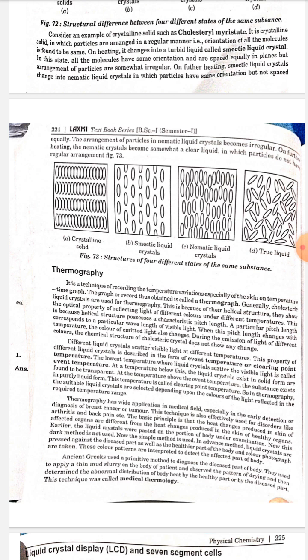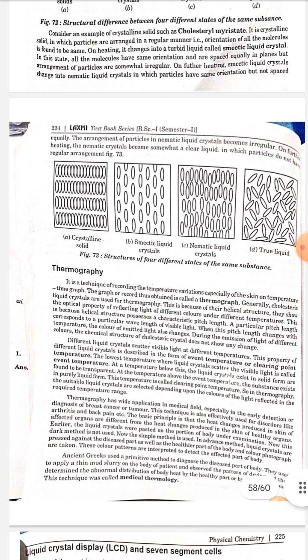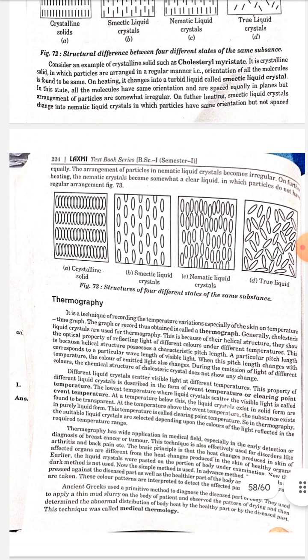Ancient Greeks used a primitive method to diagnose the diseased part of the body. They used to apply a thin mud slurry on the body of the patient and observe the pattern of drying, and then determine the abnormal distribution of body heat by the healthy part or by the diseased part. This technique was called medical thermology.